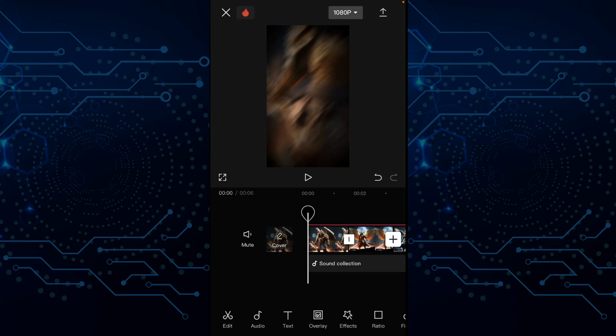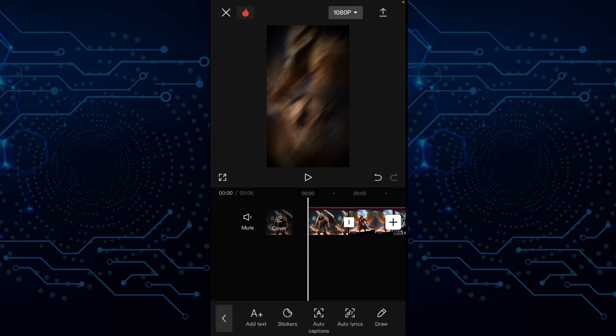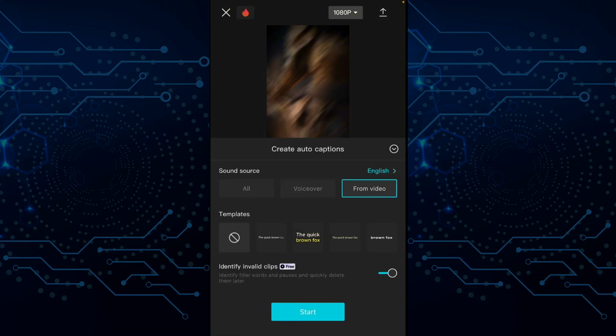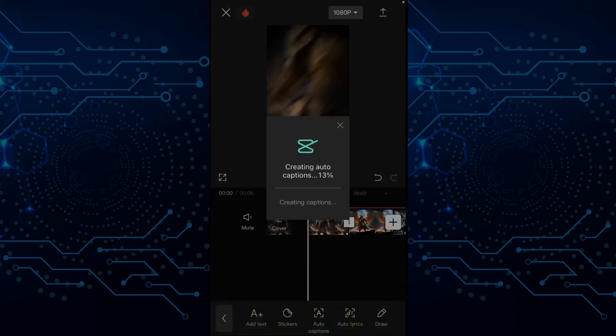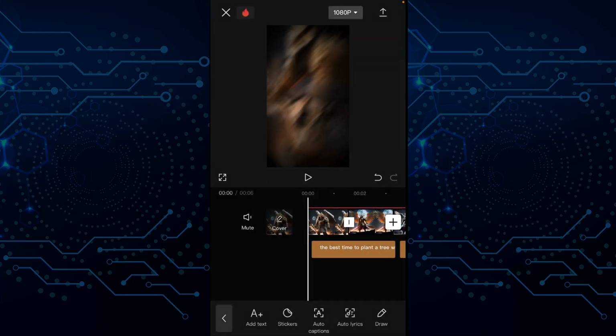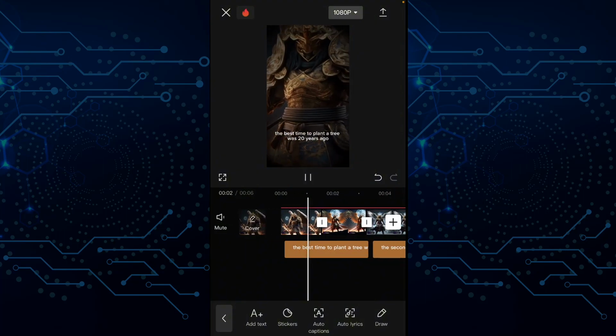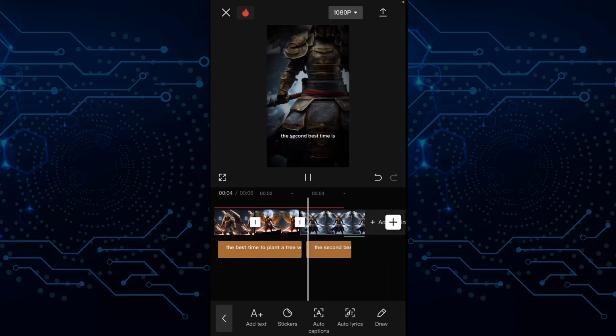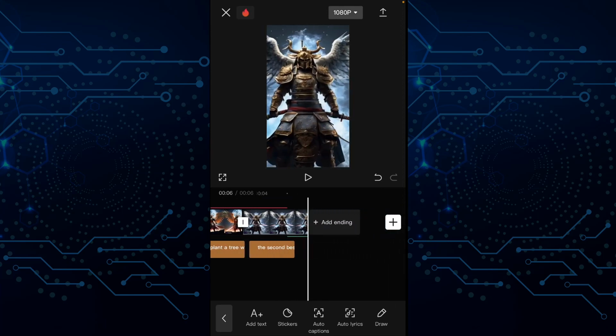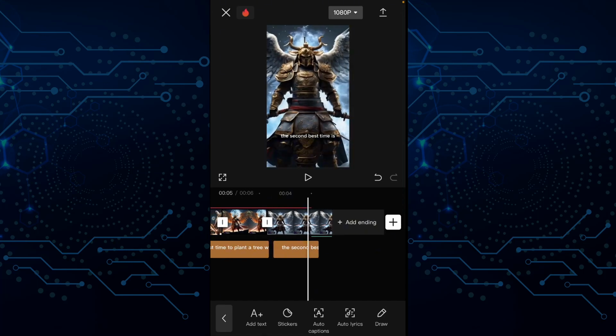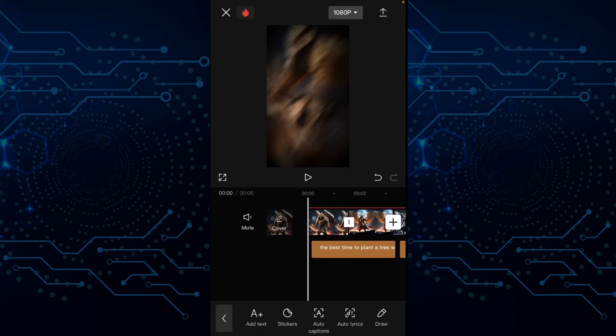So we'll tap on text and select auto captions as you see on your screen. Auto caption, go to start. You wait for it to create your captions automatically, and there we have it. Our captions has been automatically created. So the best time to plant a tree was 20 years ago. The second best time is now. Right, so there we go.